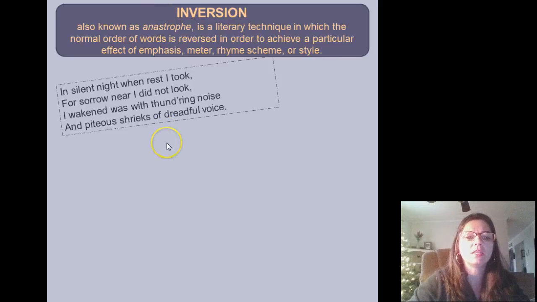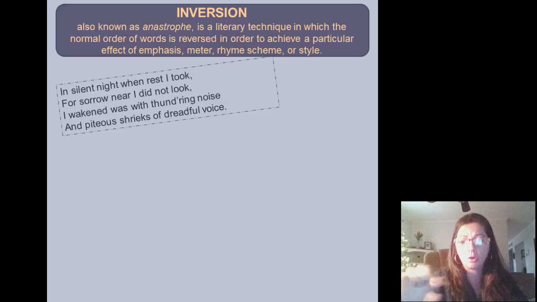In silent night when rest I took, for sorrow near I did not look. I wakened was with thundering noise and piteous shrieks of dreadful voice. So let's look at those first 2 lines. In silent night when rest I took. That's inversion. She reversed that order of words. It should say when I took my rest at night. That's all it is. It's just a flip.